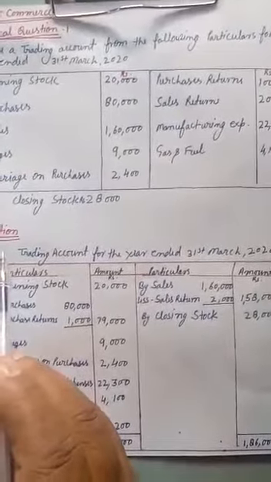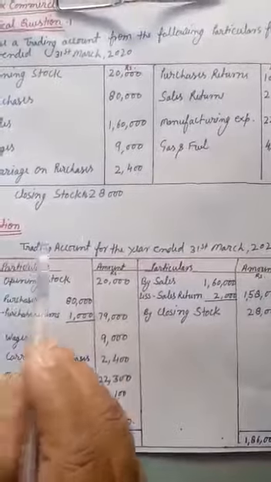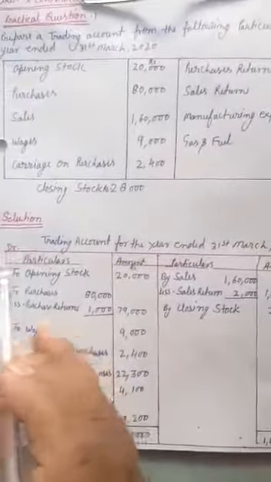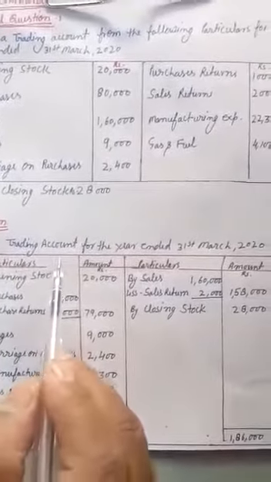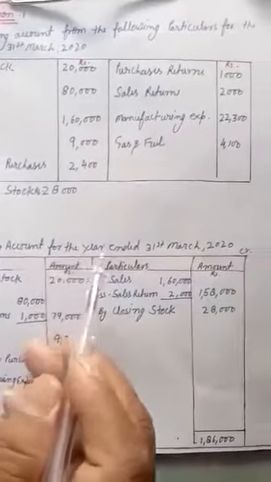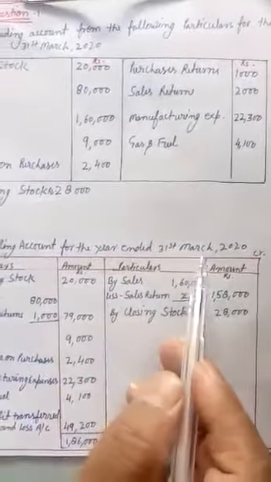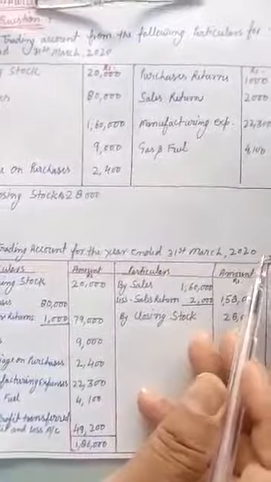Students, now we solve the question. Firstly, we write the trading account for the year ended 31st March 2020.